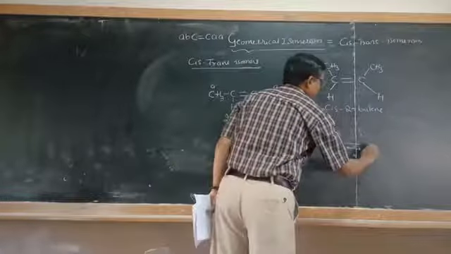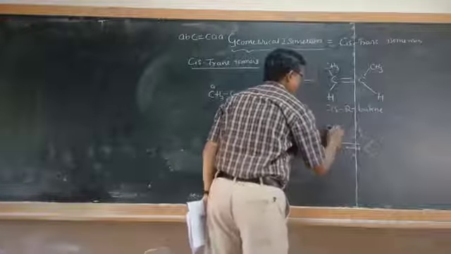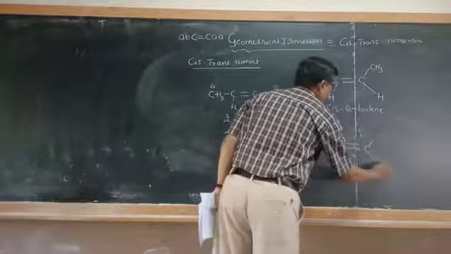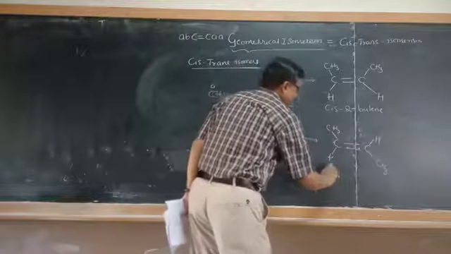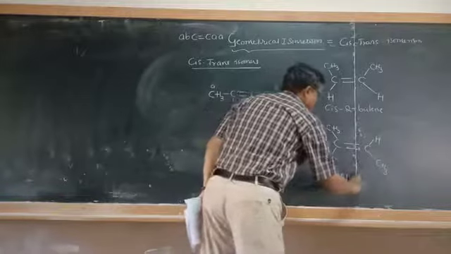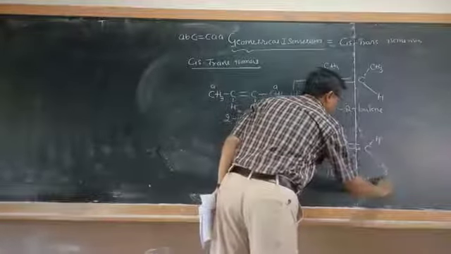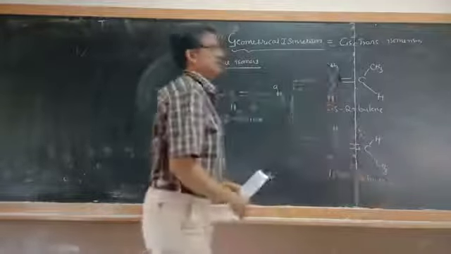Similarly, if they are in opposite directions, we call it trans-2-butene.